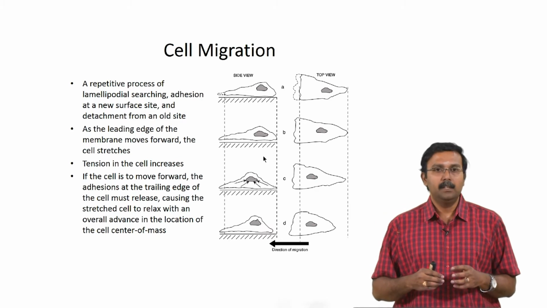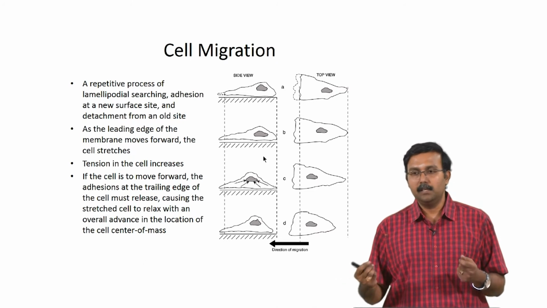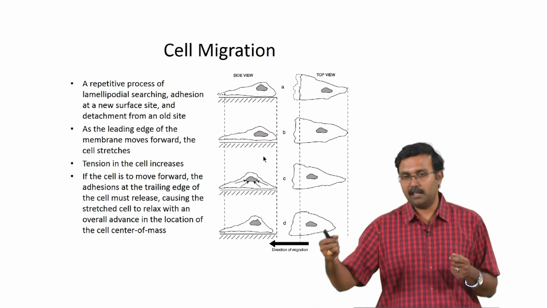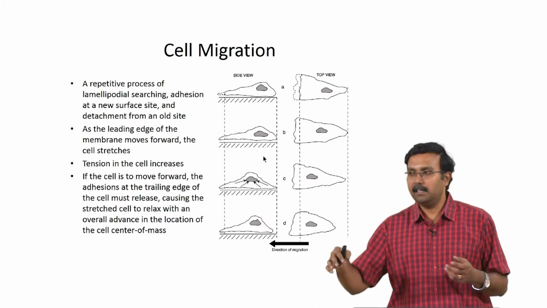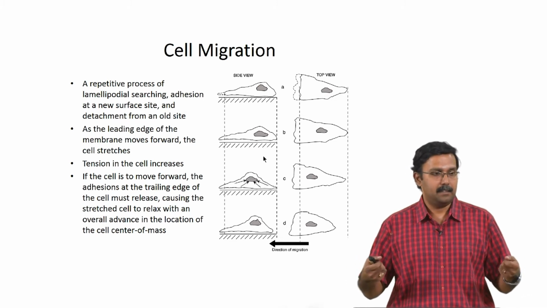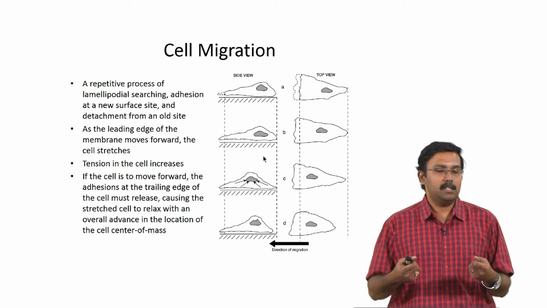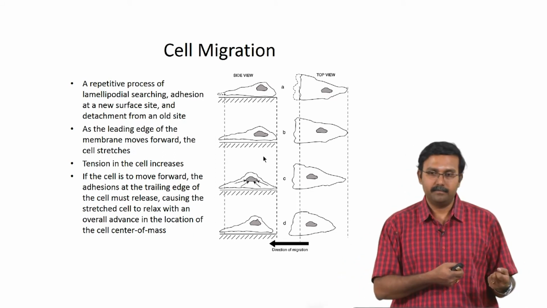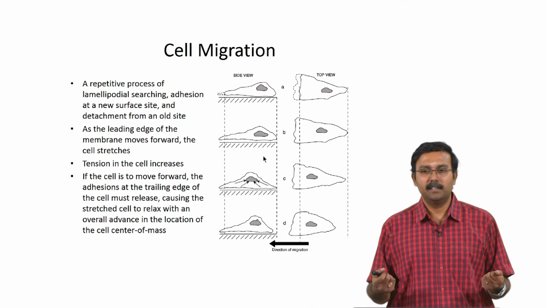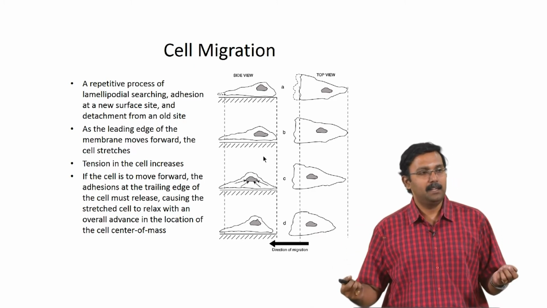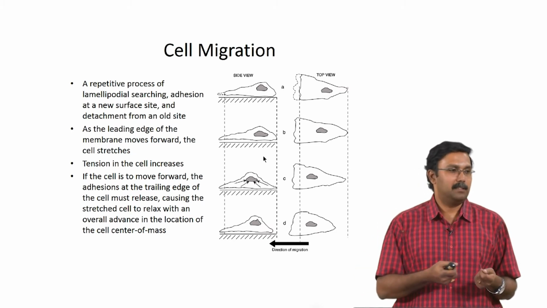For this to happen, the cell would have to strongly adhere to the new site. So, the initial step is for the cell to stretch, to figure out the right place to adhere, and once it adheres there is now a tension in this cell, because the cell is stretched. This tension could cause it to either move forward or move backward, depending on whichever site has the higher adhesion properties, higher affinity. So, if the cell has higher affinity to the new site, it will move forward. If it has higher affinity to the old site, it will move backwards.